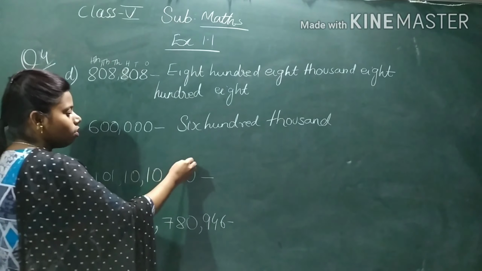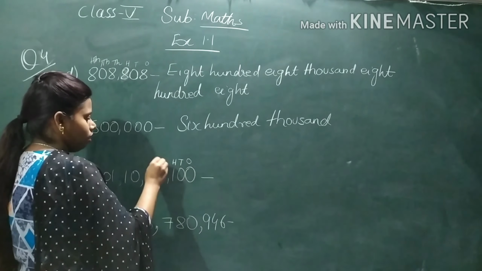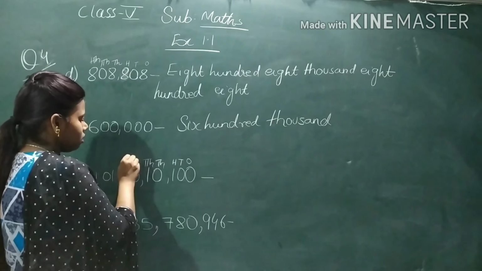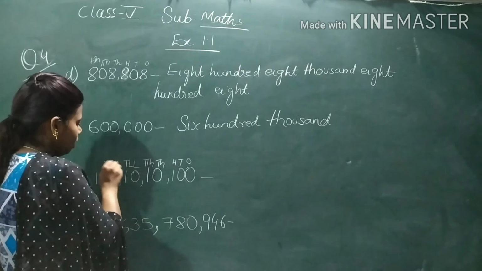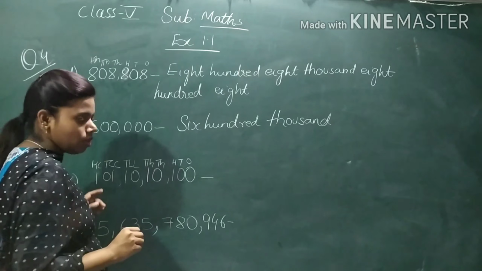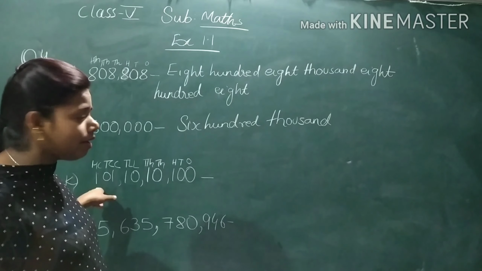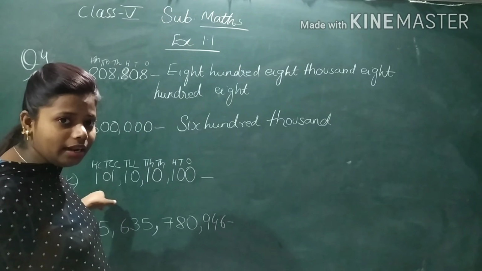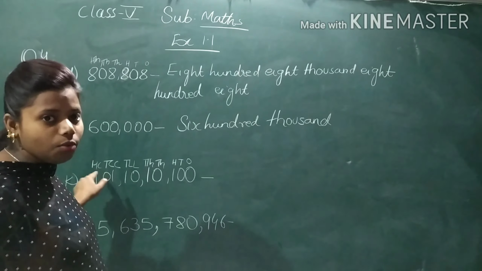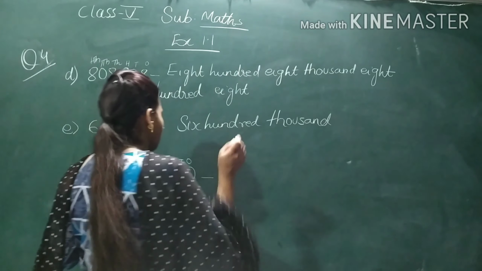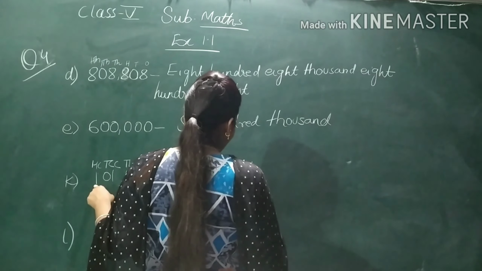Now let's start. Ones, tens, 100, 1000, 10,000, lakh, 10 lakh, crore, 10 crore, 100 crore. 1 is in which place? 100 crore place. So we will write 100, 1 crore, because in the crore place 1 is there.